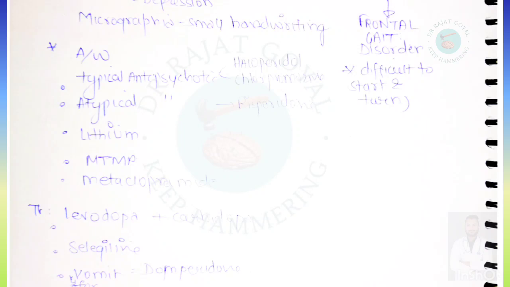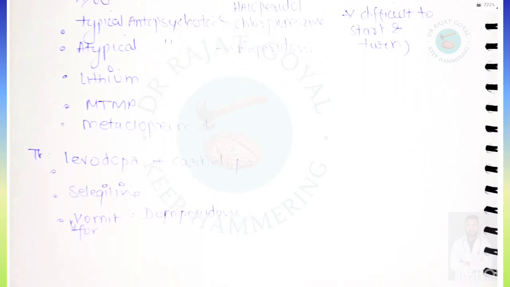So in the cases of Parkinson, for treatment of vomiting, we do not give metoclopramide because it will lead to increase in extrapyramidal symptoms. So here, for vomiting, we can give domperidone. For treatment of Parkinson, we generally give levodopa and carbidopa.